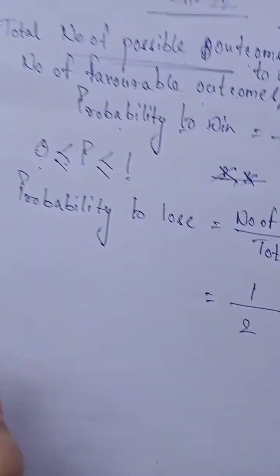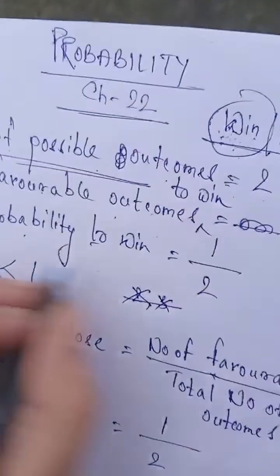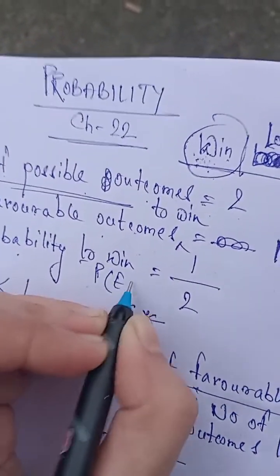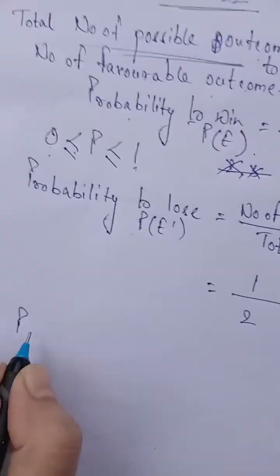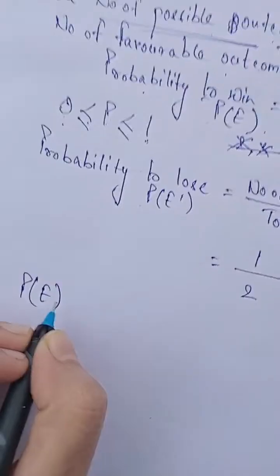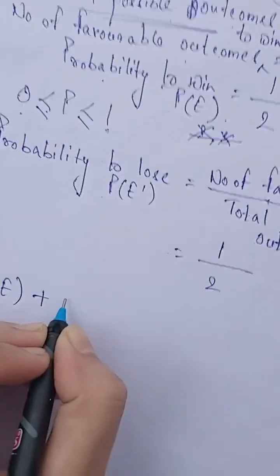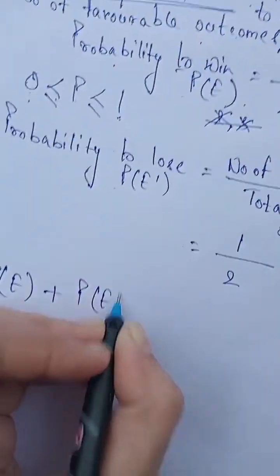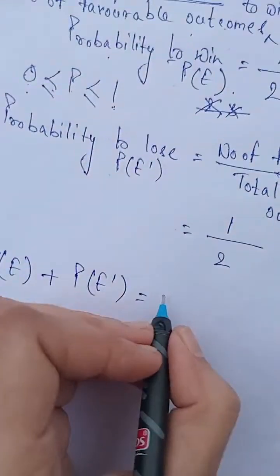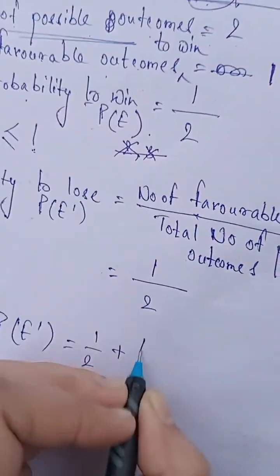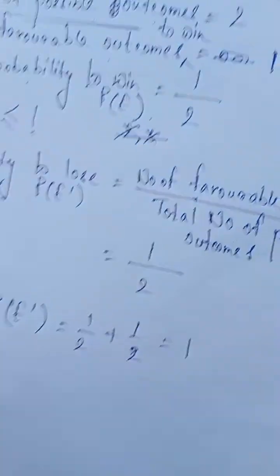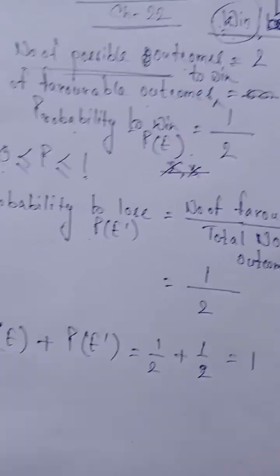Now let us add these probabilities. Let the probability to win be the event E, and the probability to lose be the event E dash. What will we get if we add these two? It will be 1 by 2 plus 1 by 2, that is 1. So the sum of probabilities is always 1.